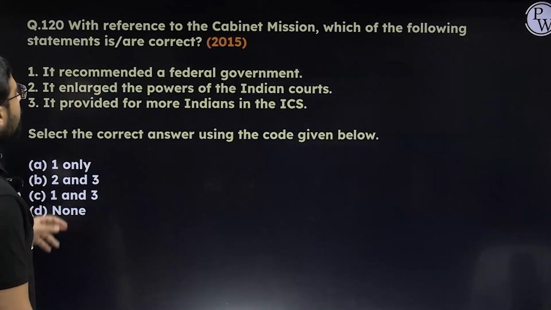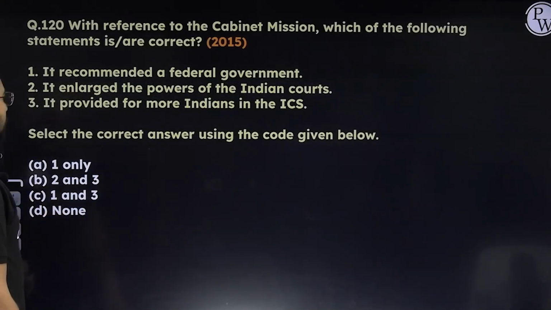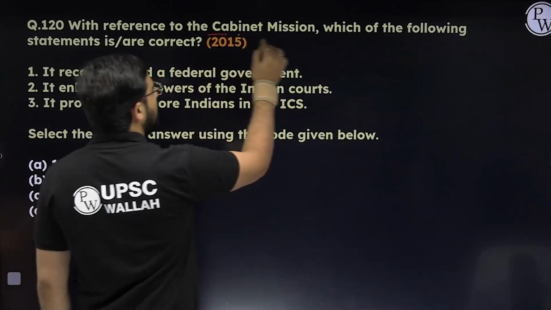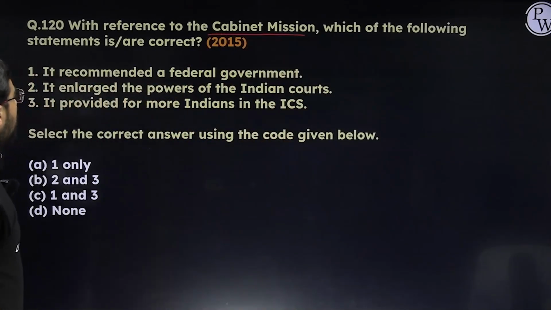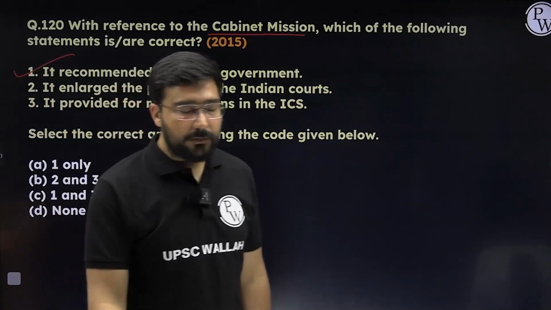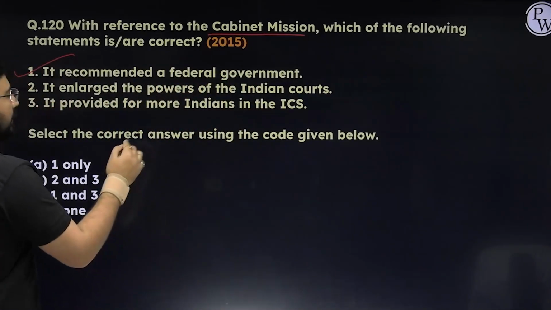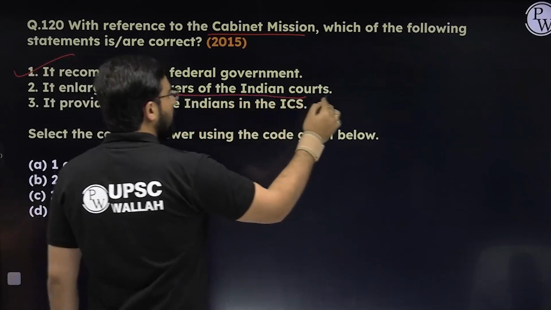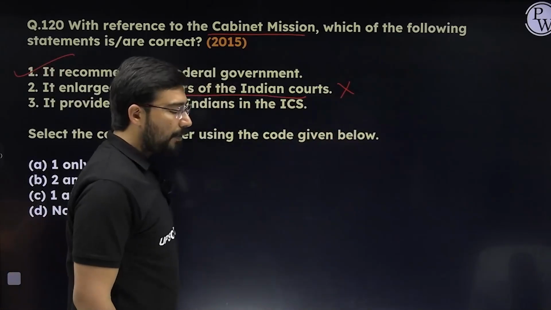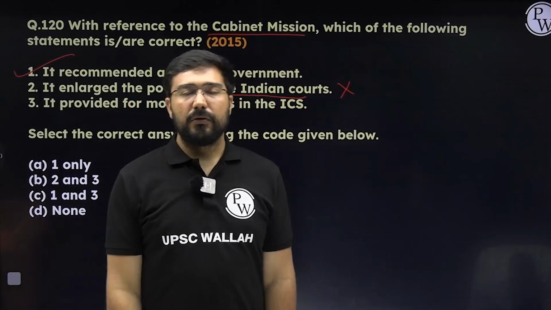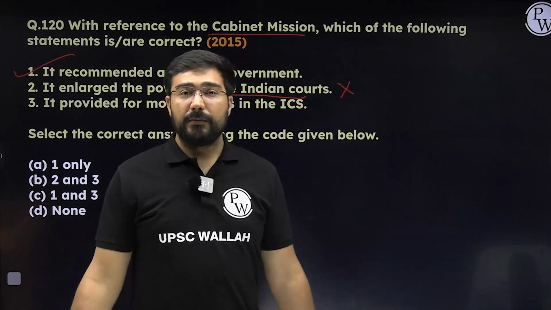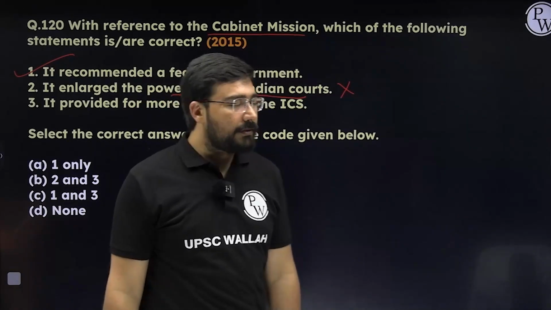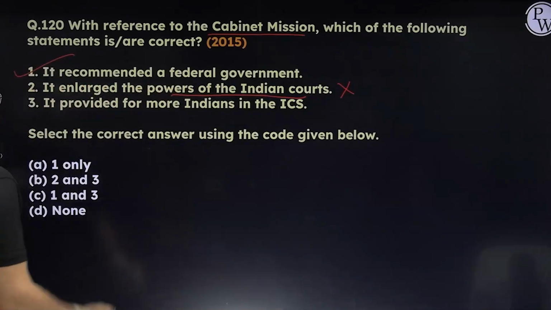Next, with reference to the Cabinet Mission. All of you know the Cabinet Mission, right? It came in 1946. It recommended a federal government. Number 1, correct. Yes, it was a federal government. Number 2, it enlarged the powers of the Indian courts. It has nothing to do with the Indian courts. It was about transfer of power. Everything was now going to be in Indian hands. So the second statement is just an extrapolation by the UPSC, and many times it looks logical, but it doesn't make any sense.